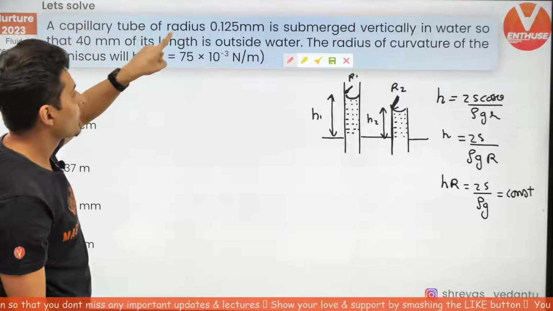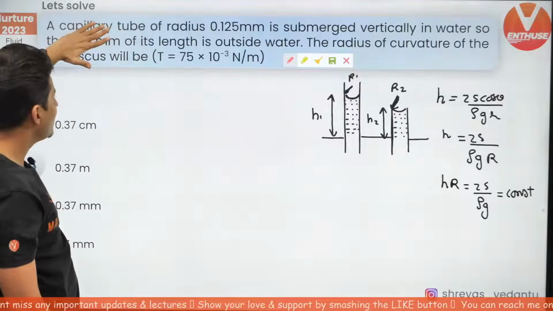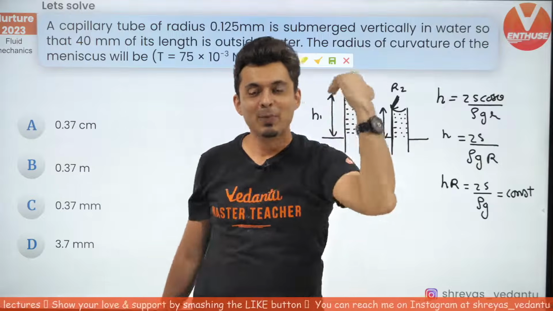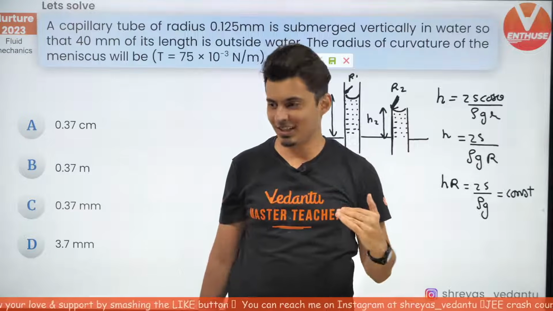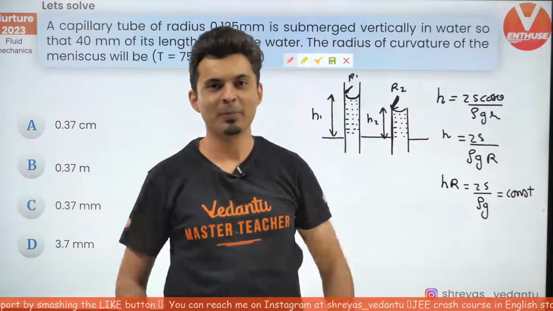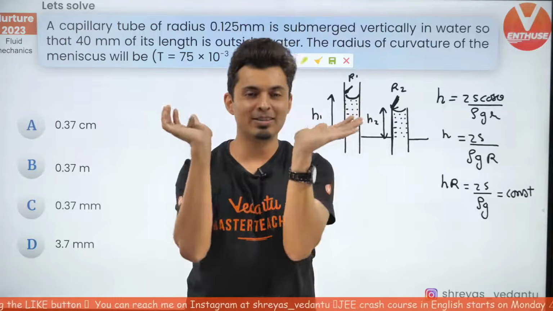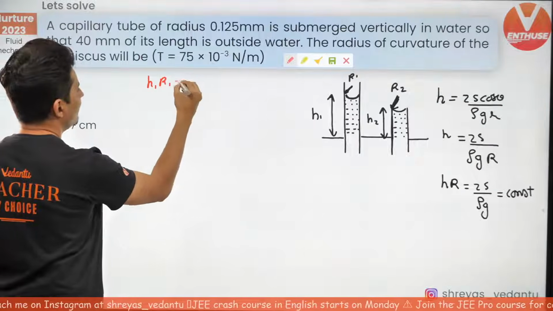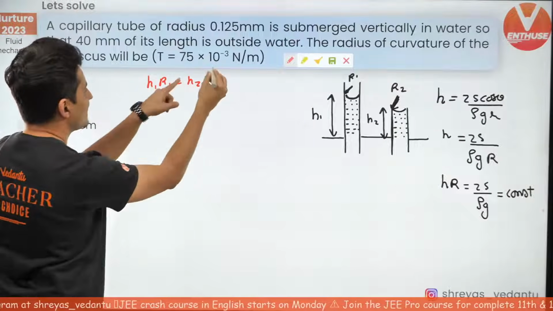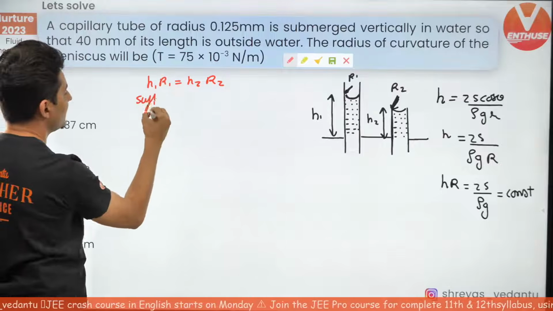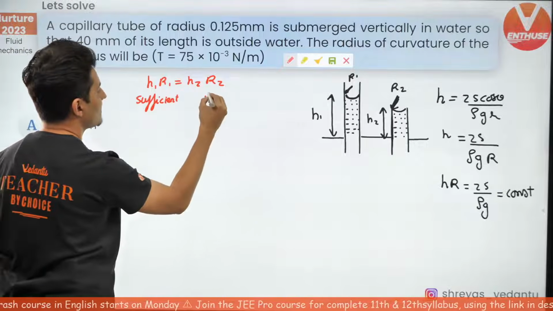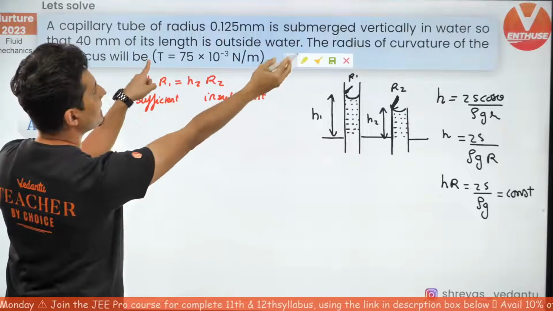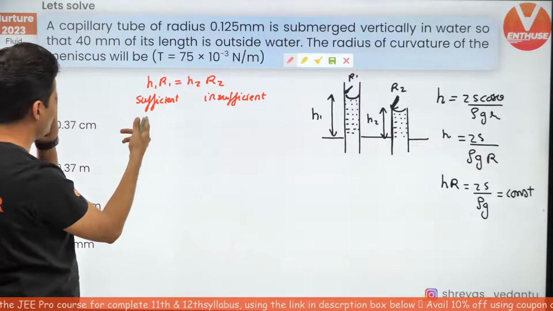Here, understand, the tube above water is 40 millimeters, and the reason why they have given it is because many students fail to understand, because the tube is actually insufficient. It's not sufficient for the liquid to rise up. Once it reaches 40 millimeters, it's going to just change the curvature. So what you should understand is that H1 R1 will be H2 R2. This is the second case. This is when it is sufficient. This is the sufficient condition. This is the insufficient case, when the height is basically how much? 40 millimeters.